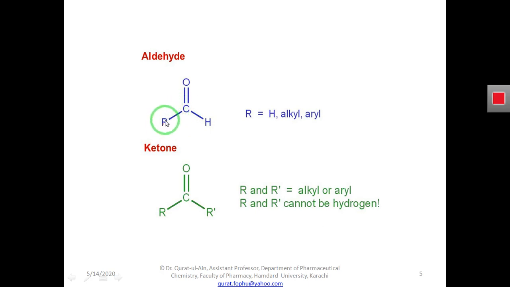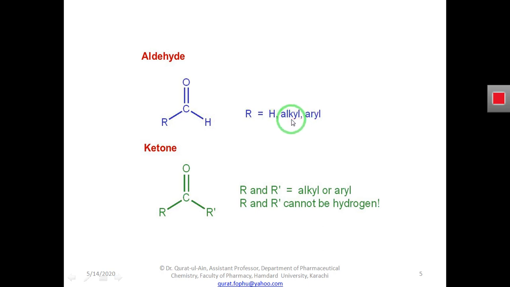This hydrocarbon radical may be an alkyl or aryl, meaning both the alkyl and aryl groups. What are alkyl and aryl? They are hydrocarbons. And R represents the attachment of any group; R may be hydrogen and R may be a hydrocarbon.